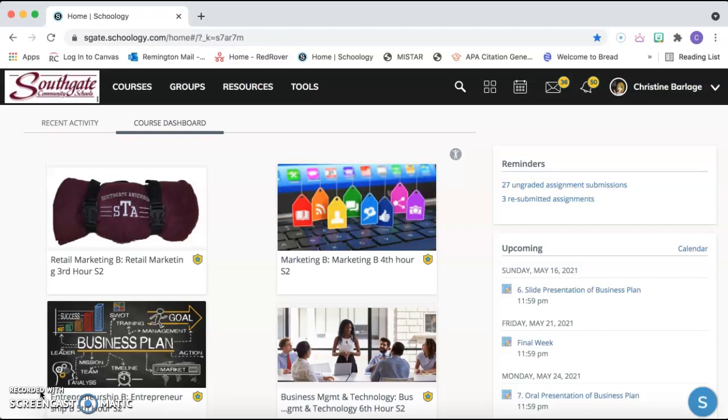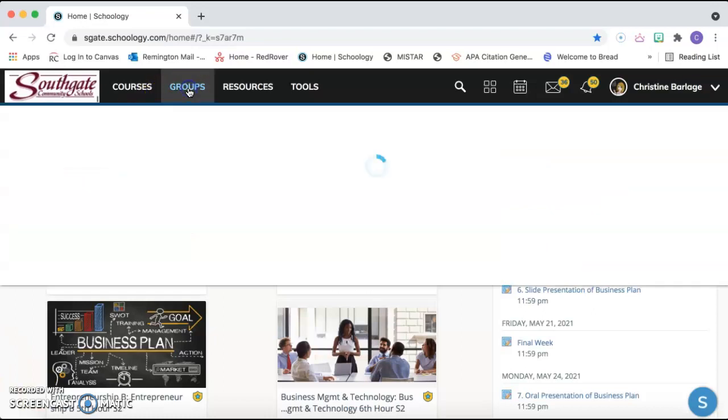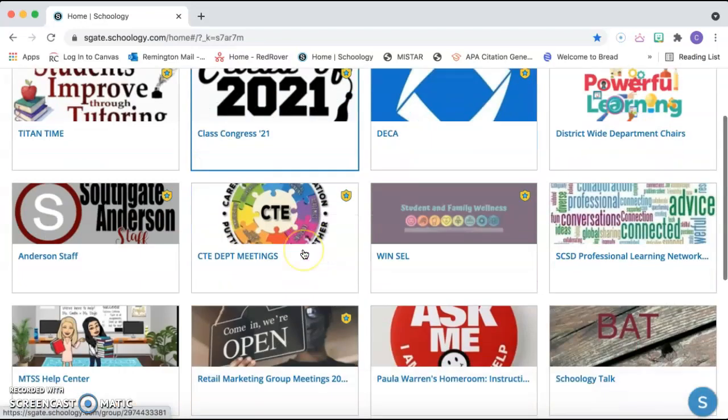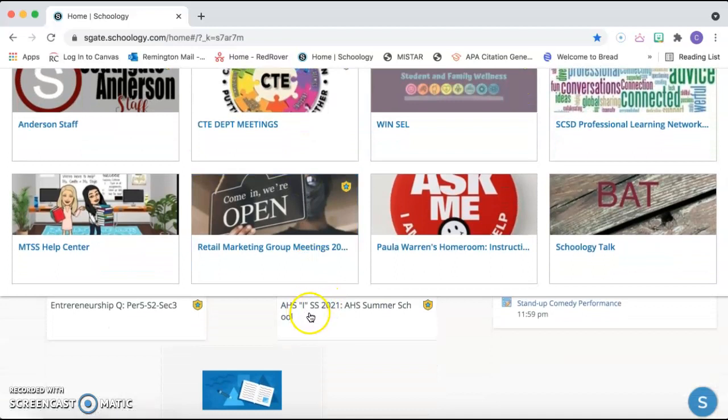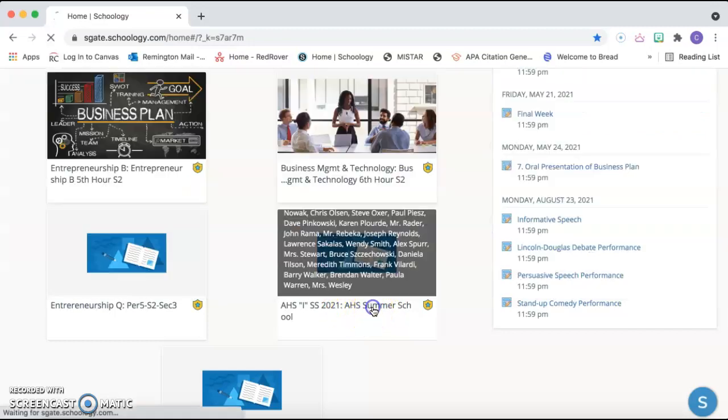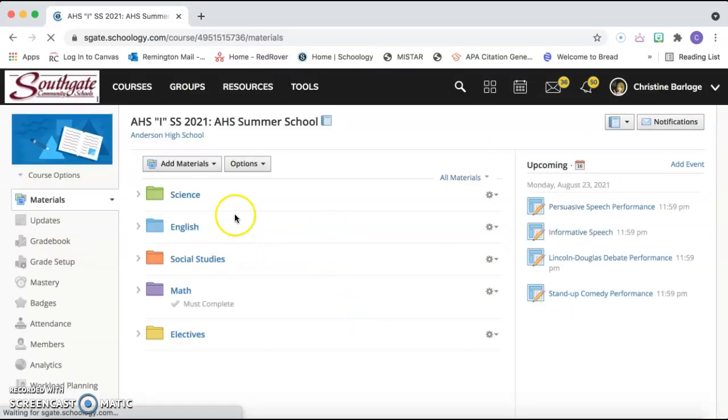So let me show you really quick how we do this. If you go to Schoology and then go into groups and then just scroll down, you'll see this one here on the bottom. It says AHSI 2021. That one is for the high school. Just click on it. You'll see that they made us an electives folder right here. If you click on electives,